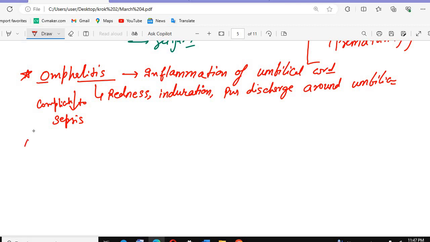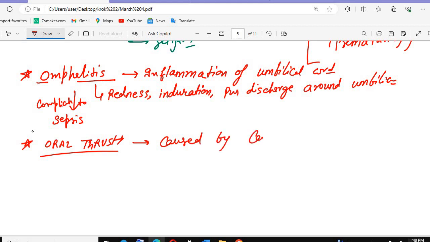Then other conditions that we see in neonates, like oral thrush. We discussed chlamydia, but oral thrush, remember, is caused by the Candida species. If Candida is there, it will cause oral thrush. Whenever we try to wipe it out, it is difficult to wipe off.